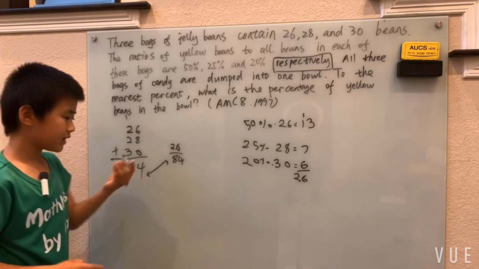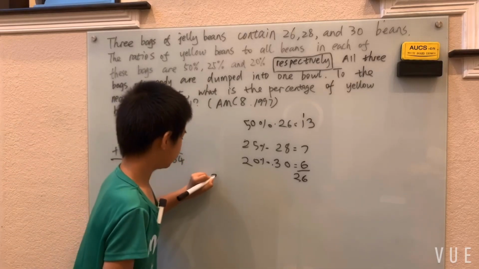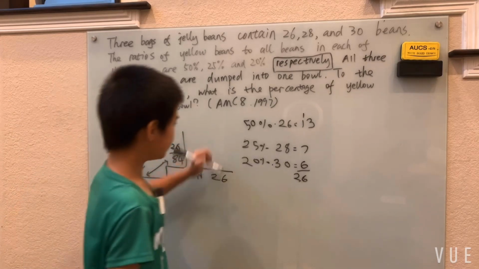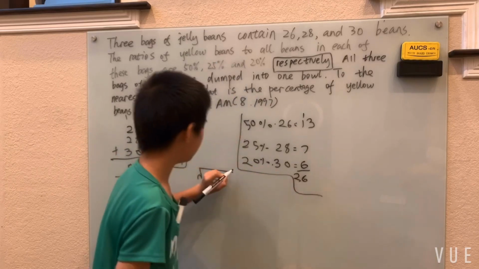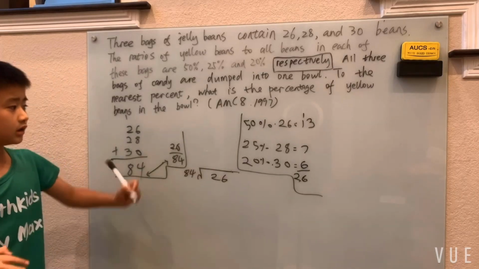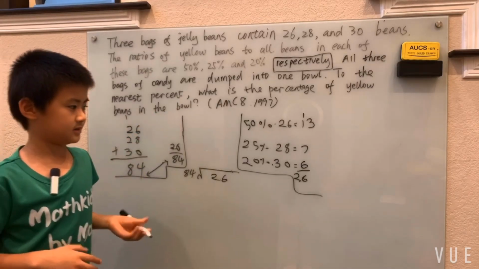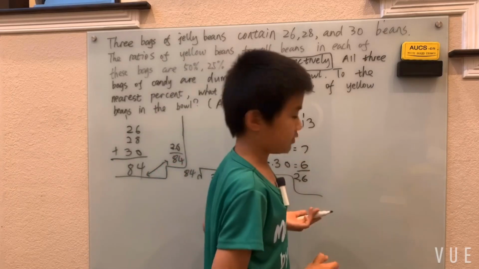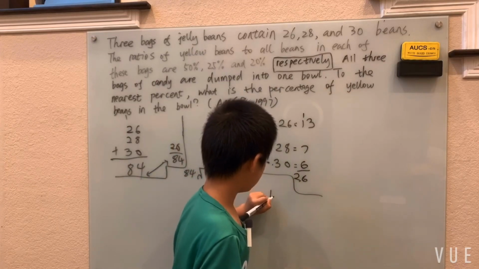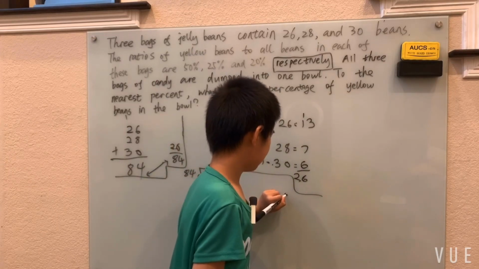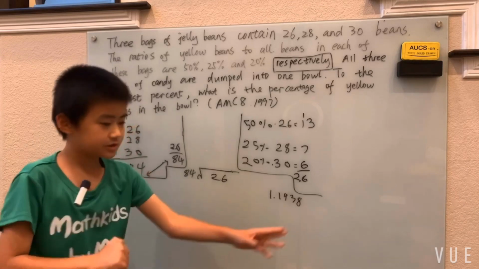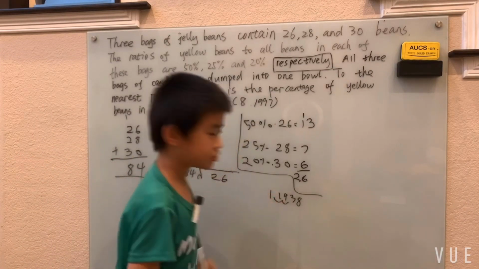So we have 26 divided by 84. Now, there's one important thing that you need to know. We only need to divide to 3 digits, because when we have a number that has more than 3 digits to the right of the decimal point, like 1.0438, that's 4 digits after the decimal point. Well, we slide the decimal point 2 spaces to the right.